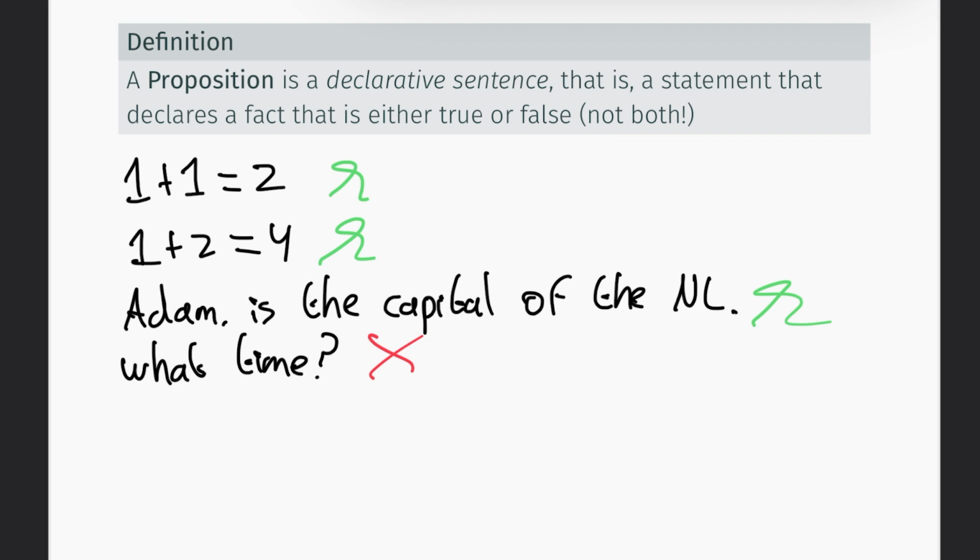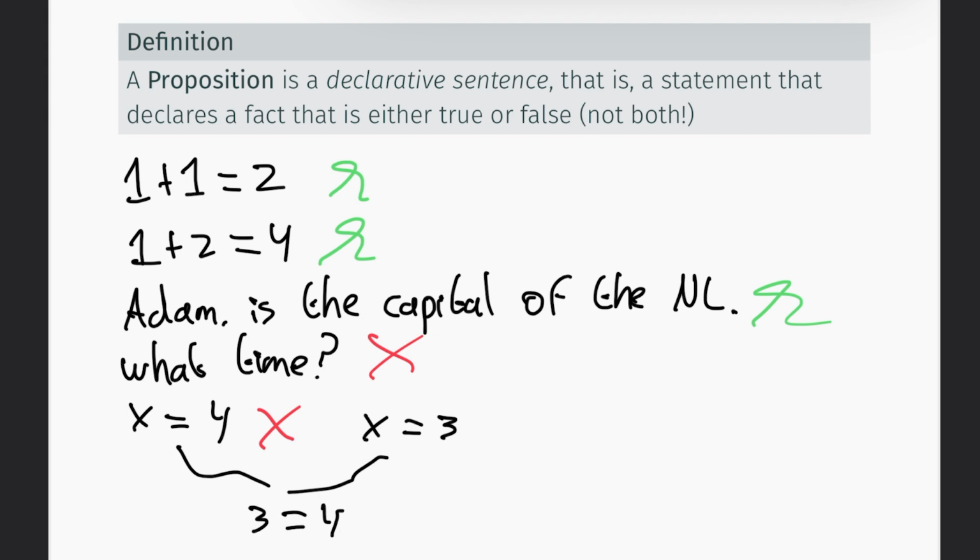Then finally, we have a mathematical statement x is equal to 4. Is this a proposition? Well, it might surprise you, but no, this is not a proposition. Why? Well, we have not assigned x any value, so it doesn't declare a fact. We don't know whether this is true or false. Were we, however, to, for example, assign the value 3 to x, and then combine this into the statement 3 is equal to 4 by substituting x with 3, then yes, now it is a proposition because it states a fact that in this case is false, obviously. So by assigning a value to x, we can make it a proposition.